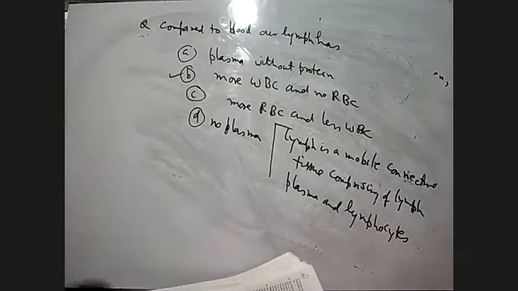Its composition is just like plasma, except it lacks the RBC.